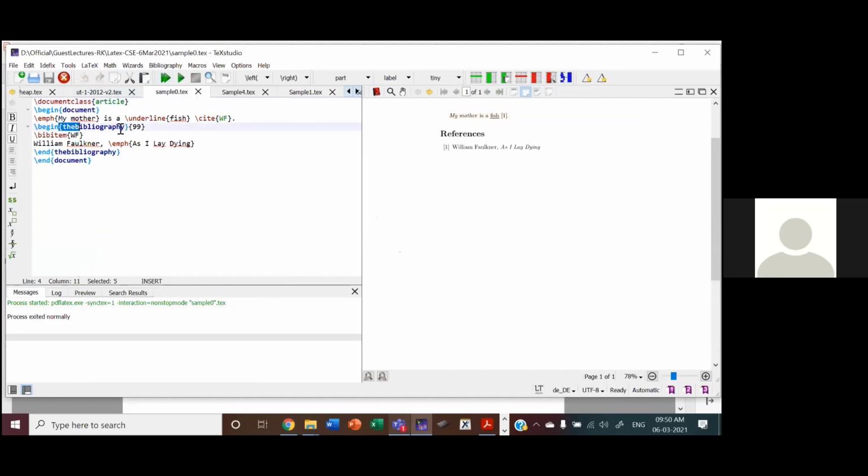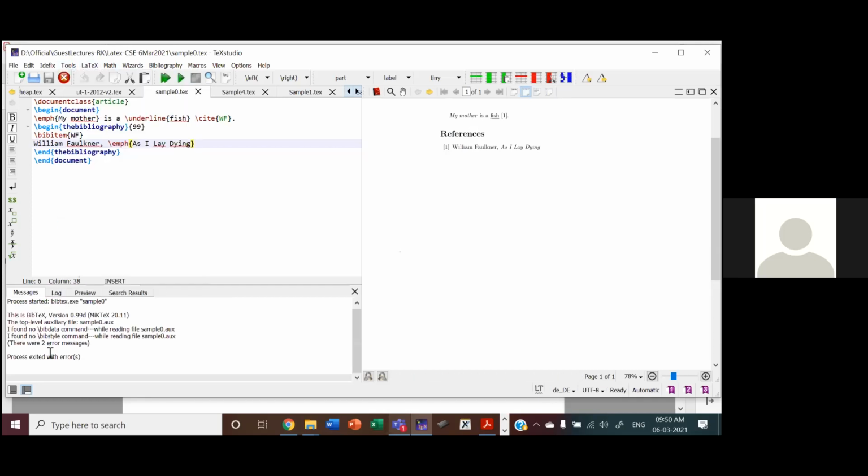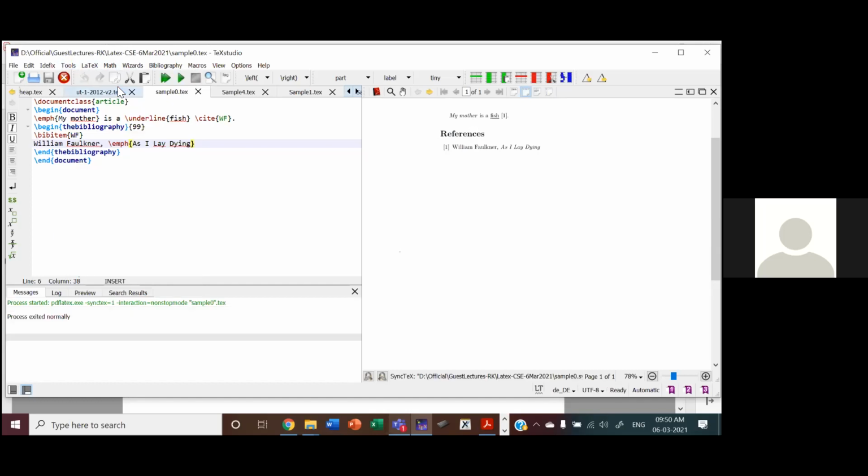So the bibliography, I have added one bib item. So you can see references. So you see there is a bibliography F8. So first you have to compile F6 and then you have to compile F8. Then this is only compiling the bibliography. Then once again you have to compile this. Only then the numbers will be cited properly.